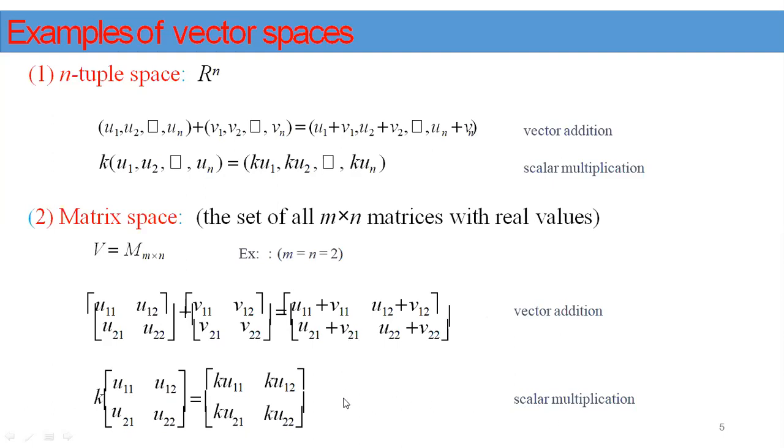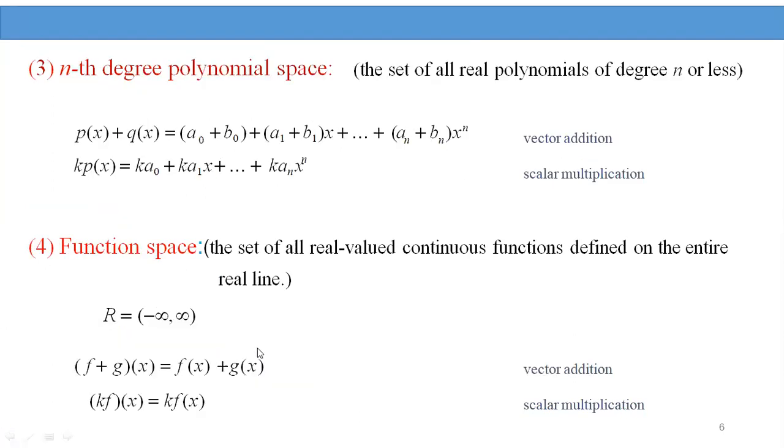So by using these two operations, the remaining axioms we can also easily prove. That's why the set of all m by n matrices forms a matrix space. Some more important examples we can see. Here we take, as the third example, the set of all polynomials of degree less than or equal to n.